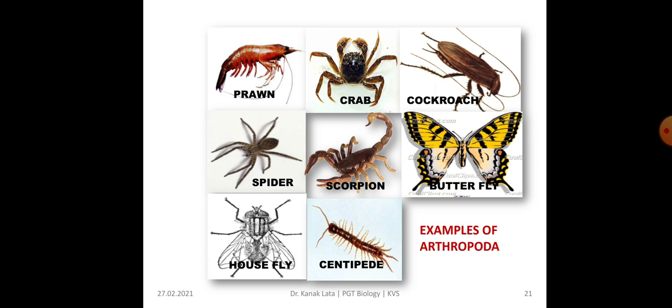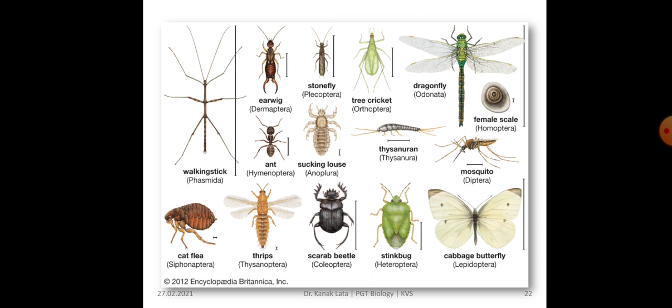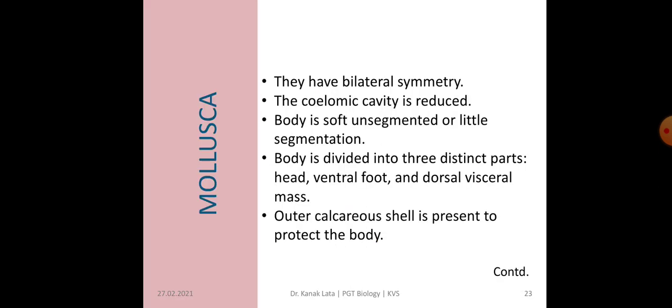Here you can see the different members of Arthropoda: prawn, crab, cockroach, spider, scorpion, butterfly, housefly, centipede. Now here also different members of Arthropoda are visible. You can see. Now the next one is Mollusca.